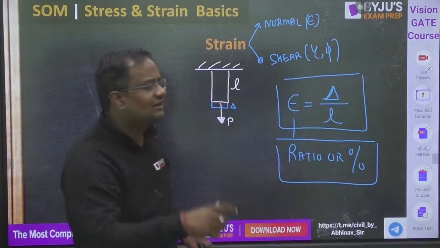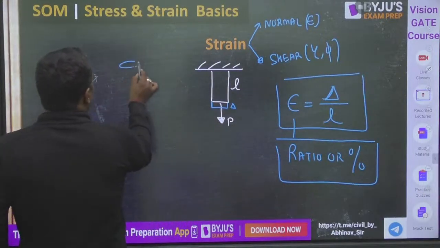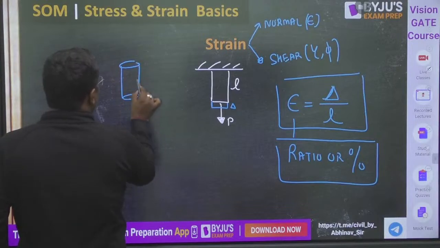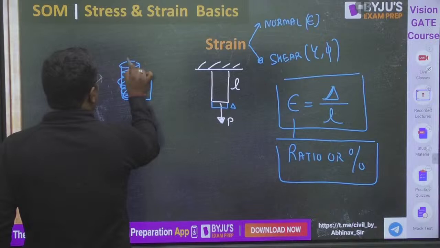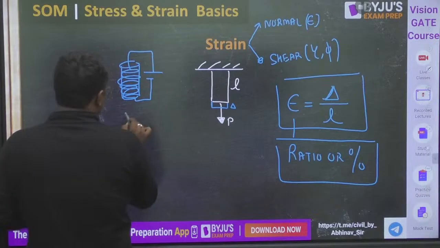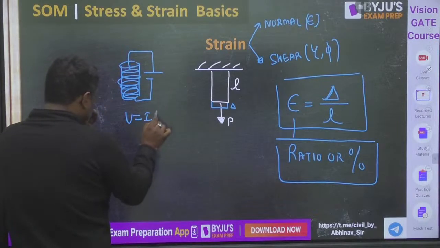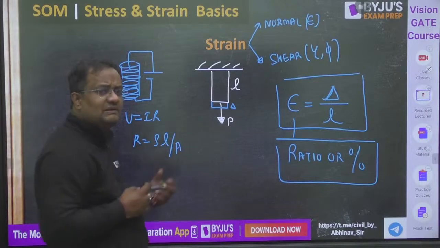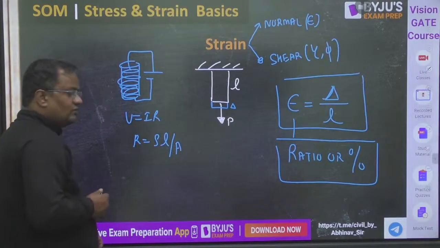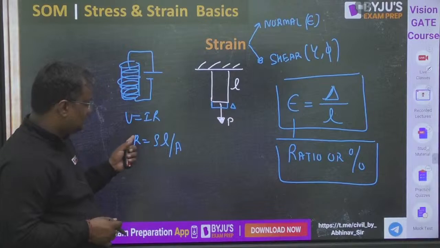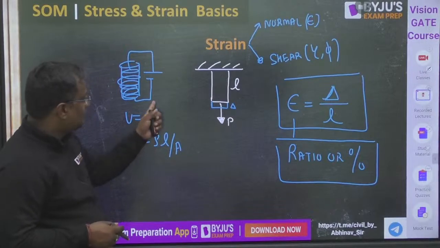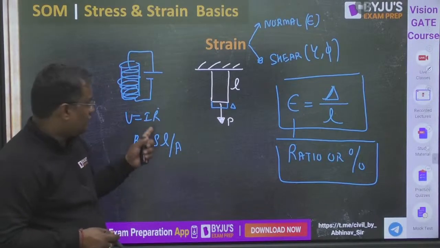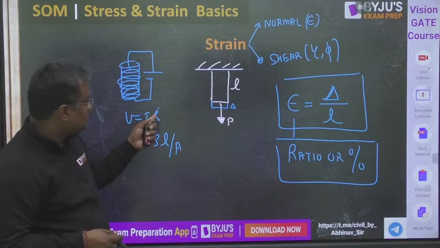Let me tell you a basic rough principle of the strain gauge. A strain gauge is a device like this, where the wires are wound and attached to a voltage. So V is equal to IR. Now resistance is equal to rho into L by A. This is not of civil engineering, this is electrical engineering. So by strain, length will change, so R will change. So for a constant voltage, I will be changing because R is changed.